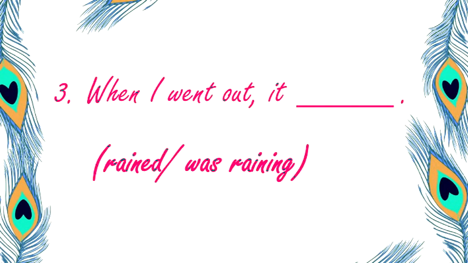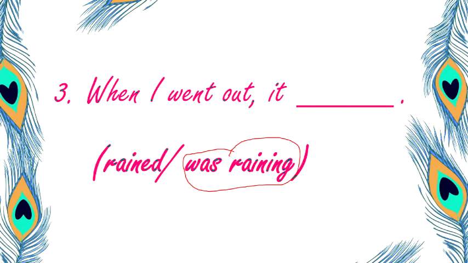Next is when I went out, it dash. Now this is the same way. When I went out, this is first action. This is in simple past tense. It dash. So that means when I went out, the action of raining must be happening. Okay? So the answer should be, yes, the answer should be was raining.